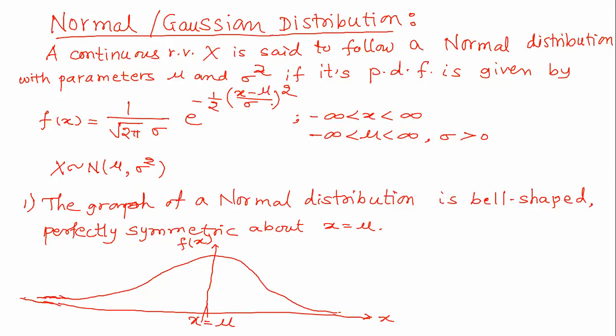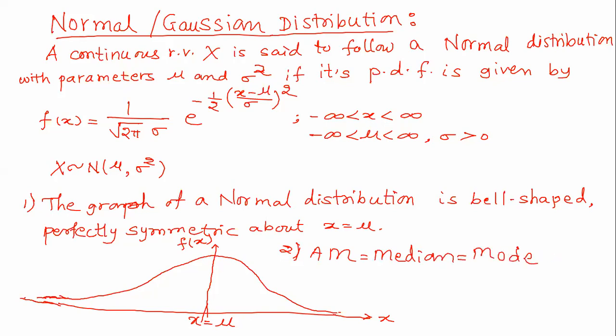And if we have a perfectly symmetric distribution, then for that distribution the arithmetic mean is the same as the median and the same as the mode.